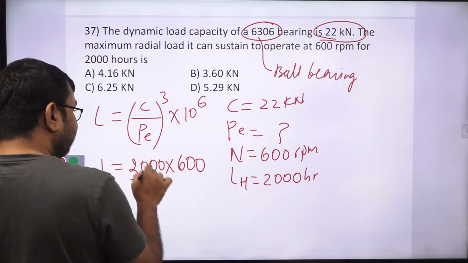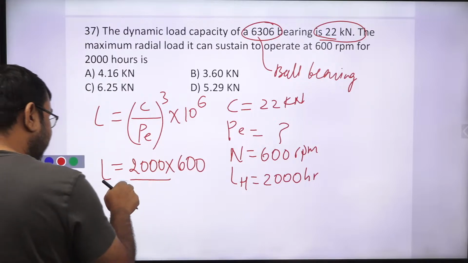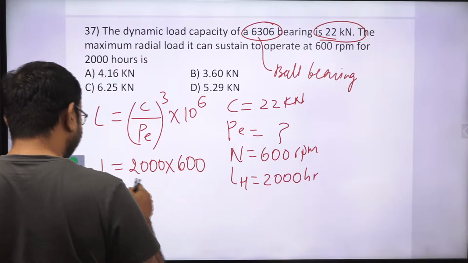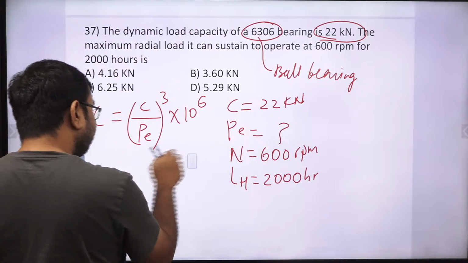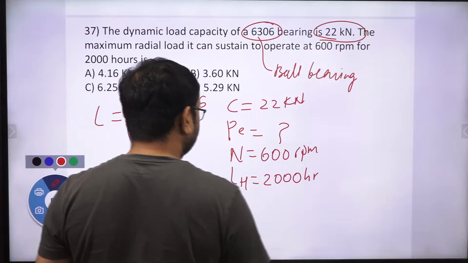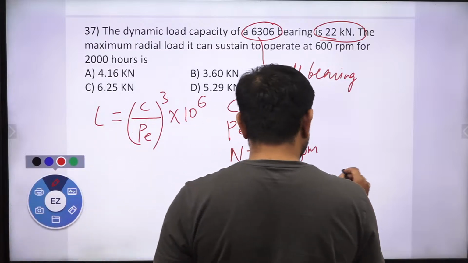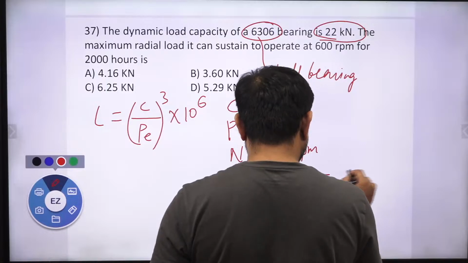Actually this is time in hours, so first we need to convert time in hours into minutes, correct?